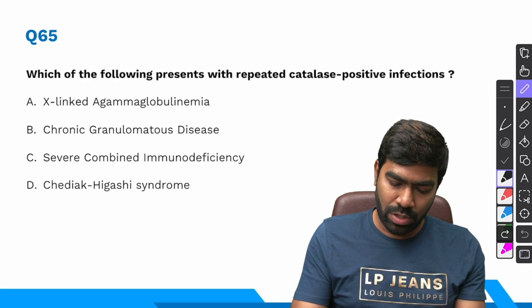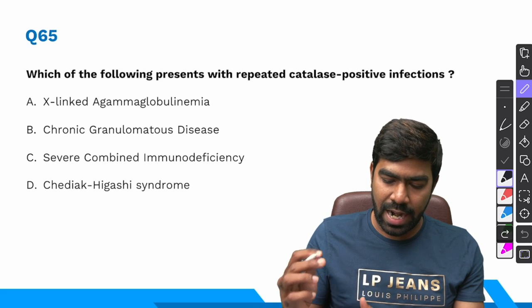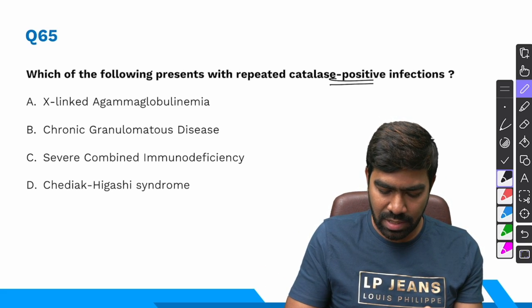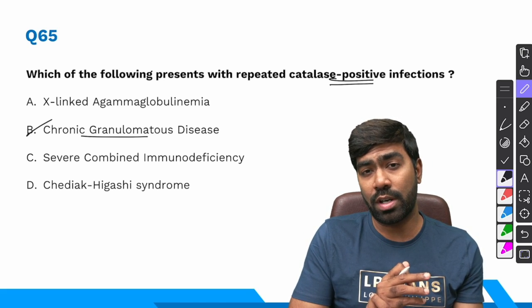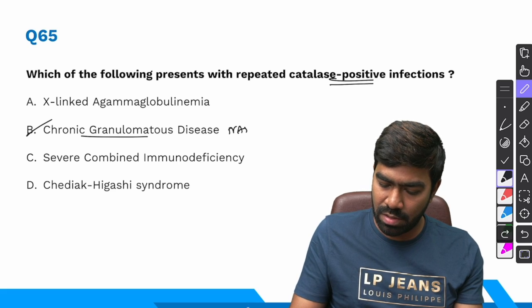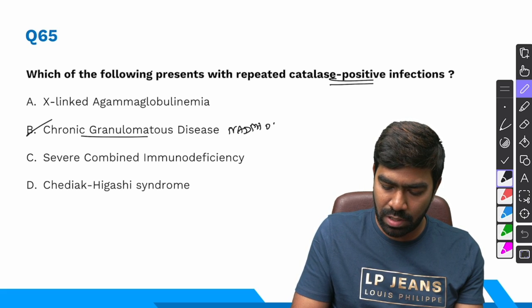Coming to 65th question, which of the following presents with repeated catalase positive infections? Here the clue is straightforward. Catalase positive infection means in exam you have to always diagnose only chronic granulomatous disease. What's the problem here? Here the problem will be defective NADPH oxidase complex.